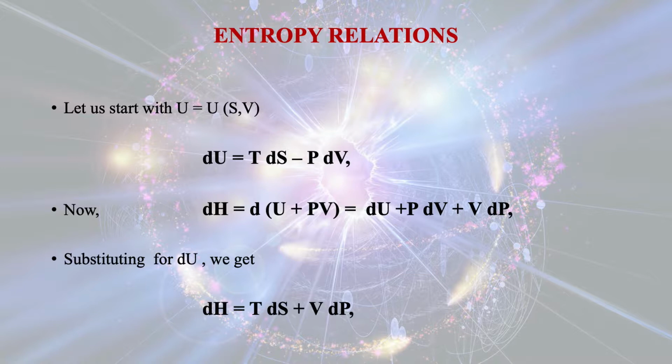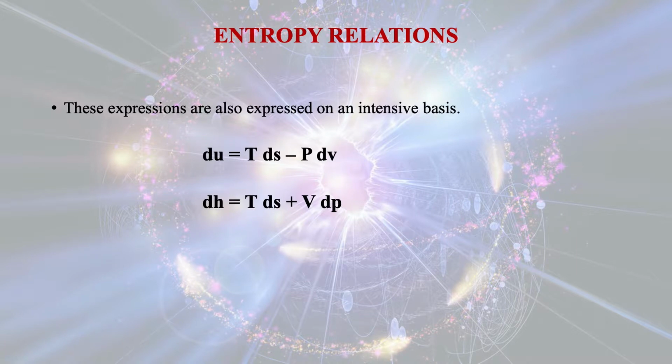We get dH equals dU plus PdV plus VdP. So, substituting for dU, we get dH equals TdS plus VdP. These expressions can also be expressed on an intensive basis, that is, du equals Tds minus Pdv and dh equals Tds plus vdP, and these are the equations for intensive basis.